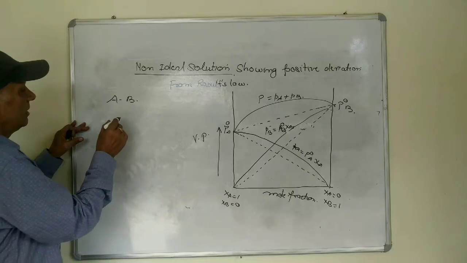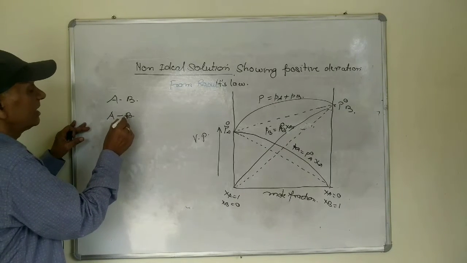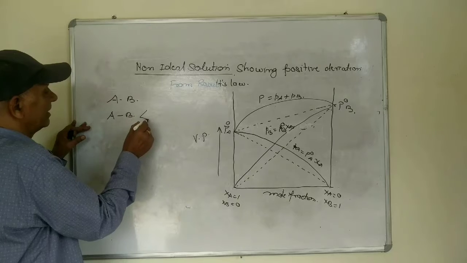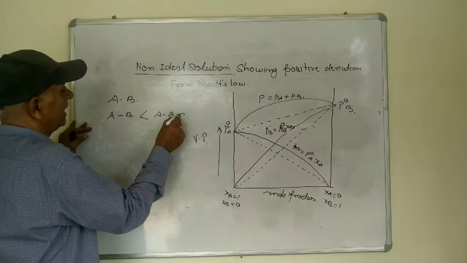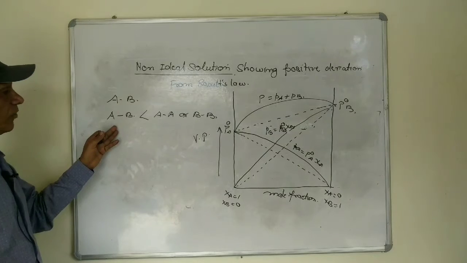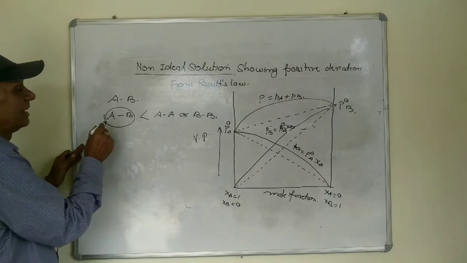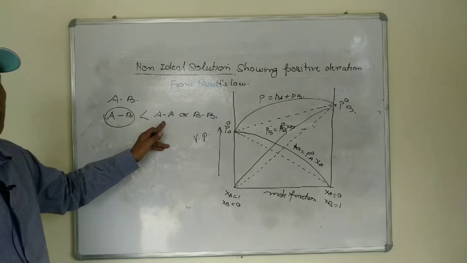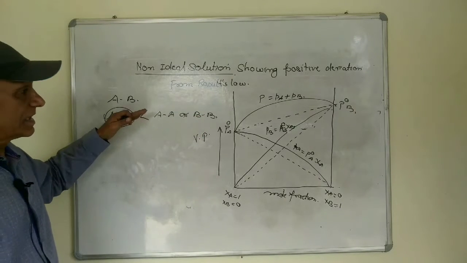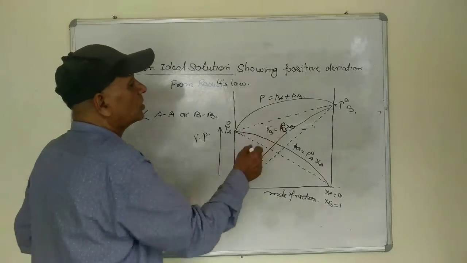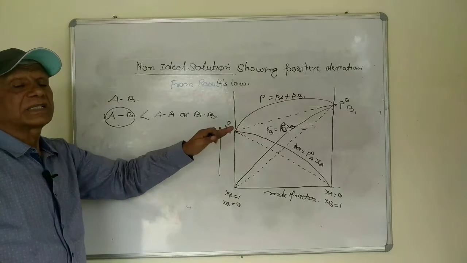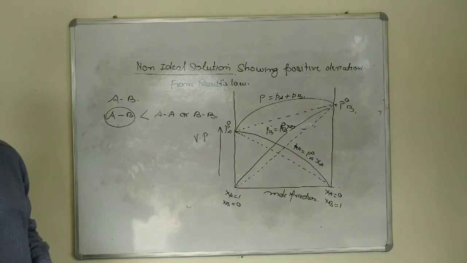Then the attractive force between A and B will be weaker than the attractive force between A and A or B and B. So if the molecular force of attraction between A and B is less than the molecular force of attraction between AA and BB in the pure state, then such solutions after mixing form the positive deviation, where the delta V mixing will be greater than 0, delta H mixing will be greater than 0. For example,